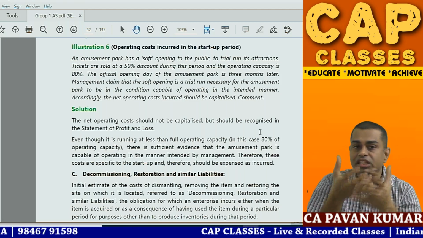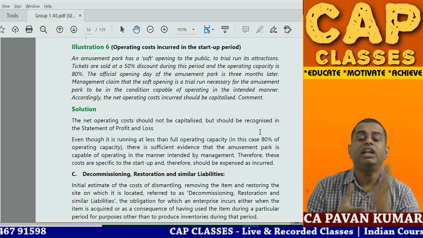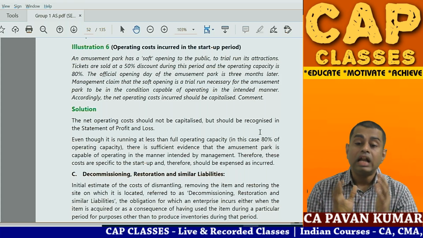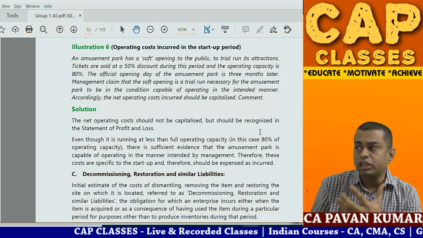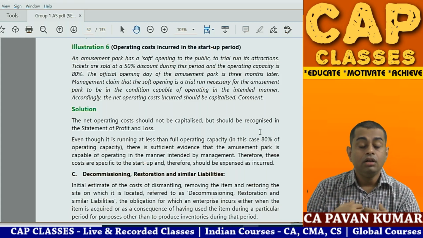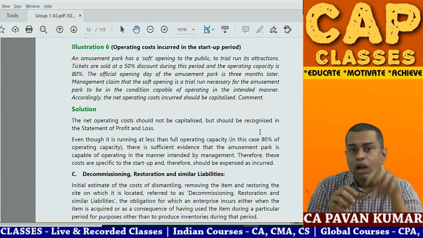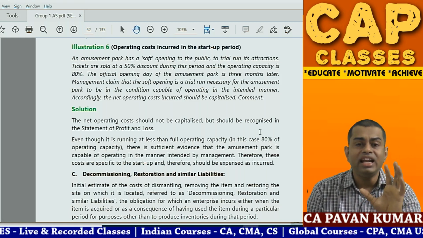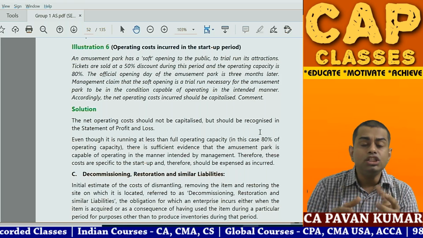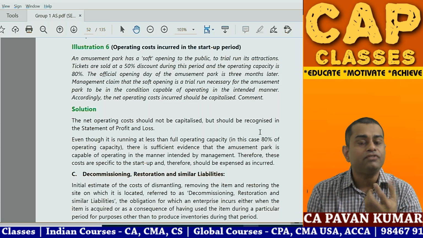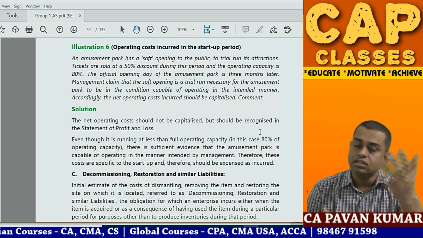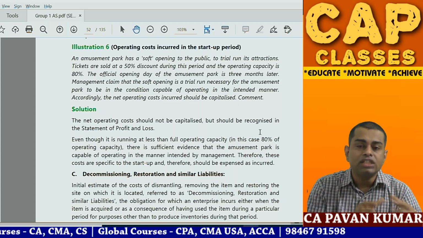See, normally when you purchase a machine, trial run cost can be capitalized. No doubt about it. Now, this is an amusement park like Wonderland, like Ocean Park. So you have one amusement park. There are so many attractions inside. You will launch this after 3 months. But now what you have done, you started operating it at 50% discount price. If normal price is 100 rupees, you are selling it at 50 rupees only. Why? Because you just want to look at what is the response of customers. So, you opened the park on a trial run. You sold the tickets, customers are coming. Now you are saying that this operating cost will be capitalized.